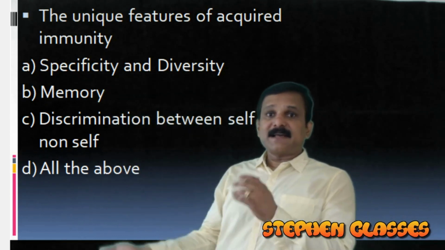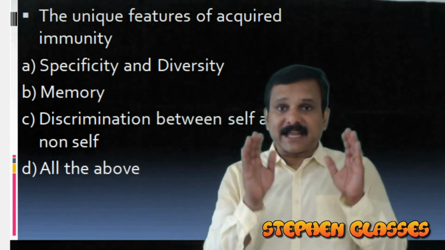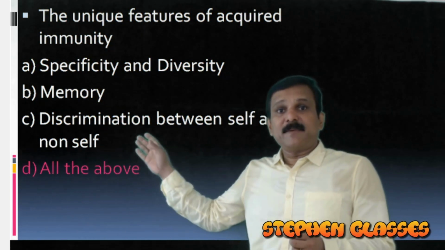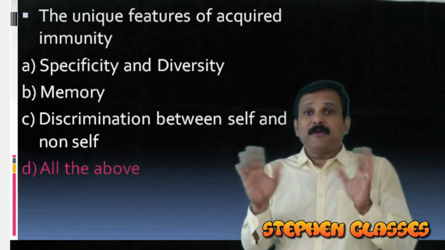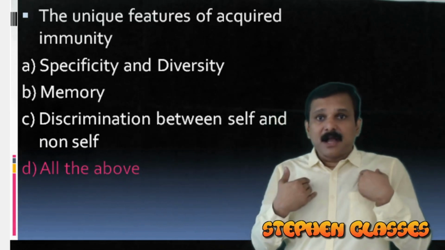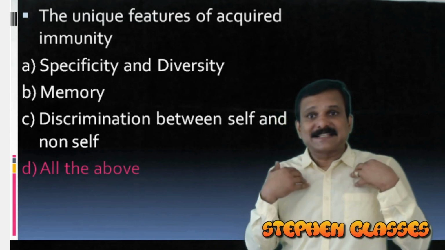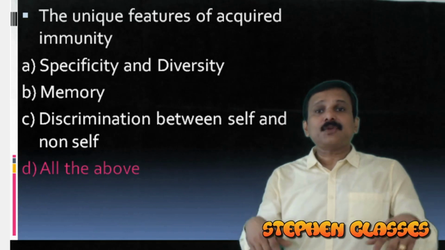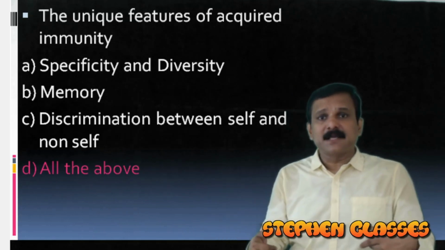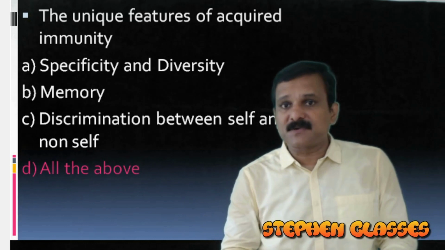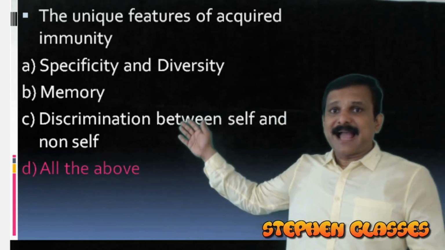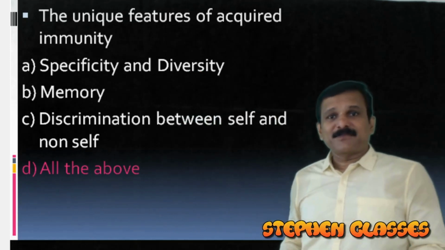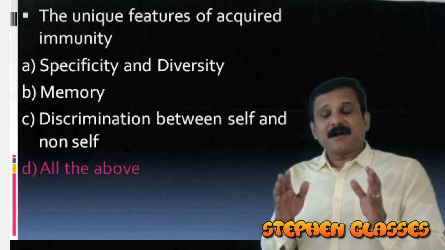There is memory. Memory means when there is a first encounter of the antigen, and if there is a second encounter of the same antigen, we can identify it very easily. And discrimination between self and non-self. So we don't attack our own cells. The acquired immunity never attacks our own cells. It will attack only those cells which enter from outside. Only on foreign cells and foreign particles will acquired immunity produce its response. So options A, B, C are applicable for acquired immunity. Our answer is all the above, option D.